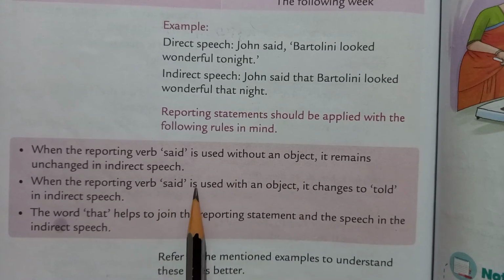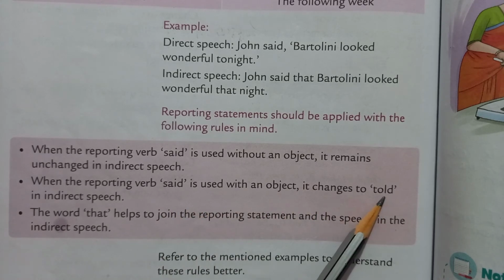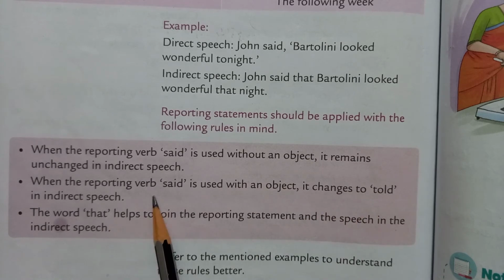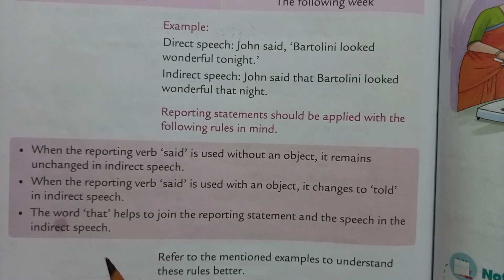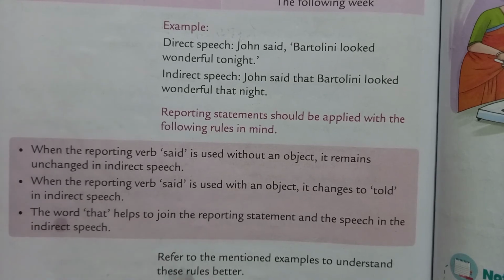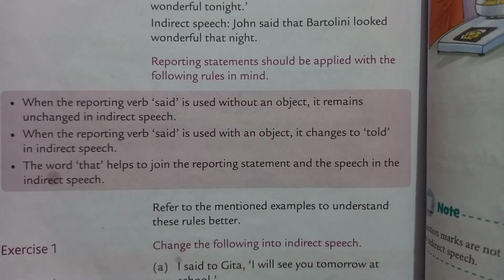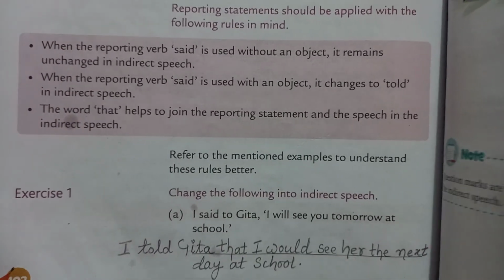When the reporting verb said is used with an object, it changes to told in indirect speech. The word that helps to join the reporting statement and the speech. Refer to the mentioned examples to understand these rules better.